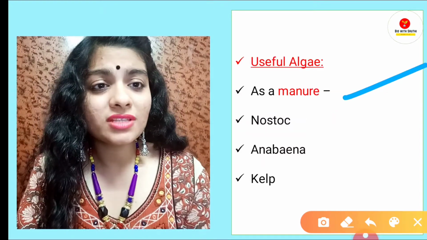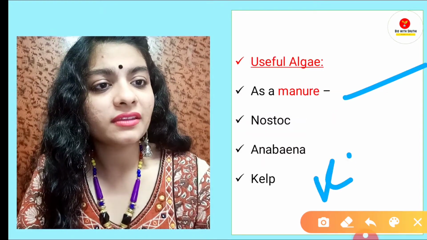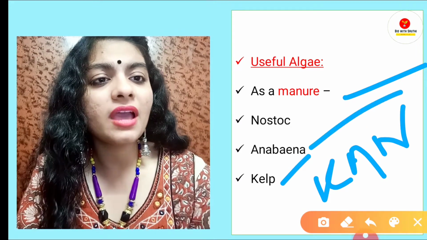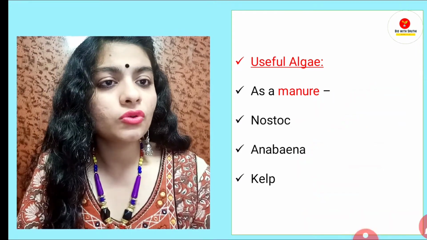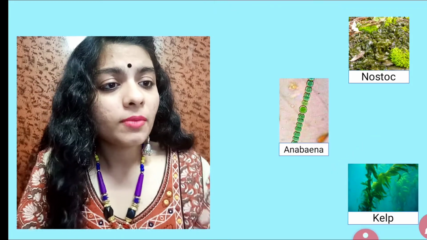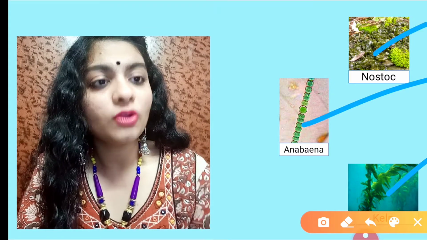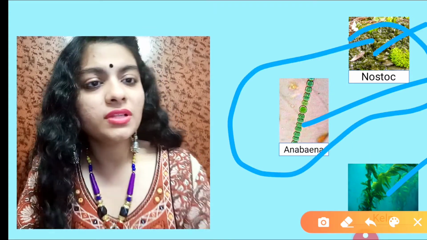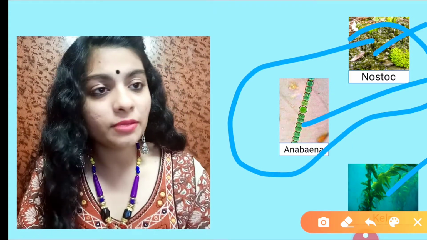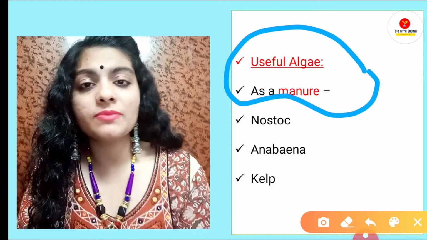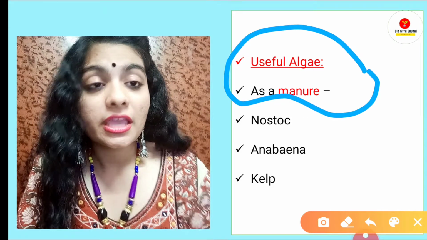Algae is also used as a manure. So we have KAN: K for Kelp, A for Anabaena, N for Nostoc. This is how kelp looks: kelp, Anabaena and Nostoc. Guys, these two examples are specifically important, Anabaena and Nostoc. I'll tell you why.